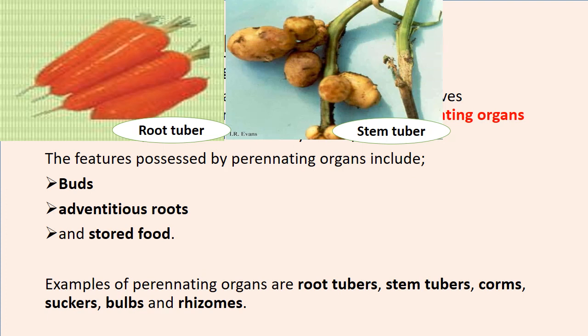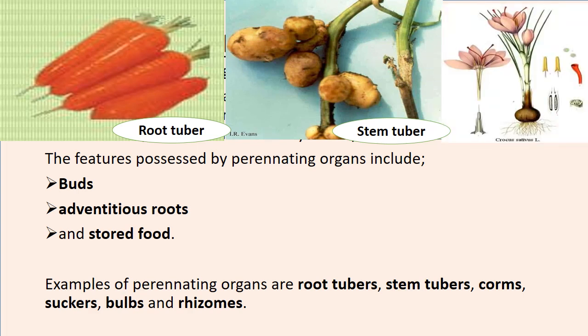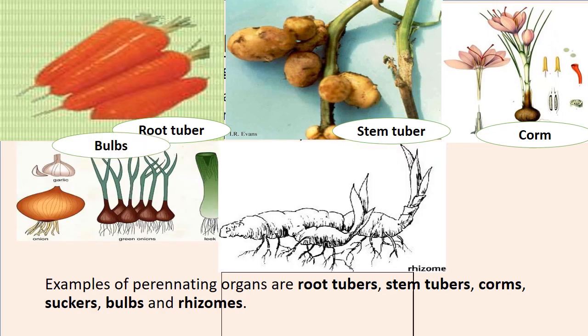So these are plant storage organs that are also perennating organs. They help in making sure that natural vegetative propagation occurs. Okay, another example of these perennating organs are these, which are called corms. We also have these two types, which are bulbs like onions, and these ones, which are rhizomes.